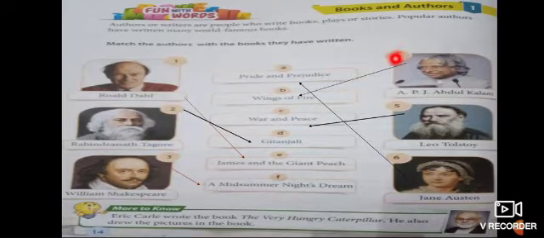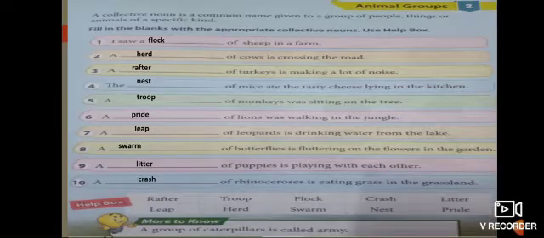Fourth is APJ Abdul Kalam. He has written Wings of Fire. Fifth is Leo Tolstoy. He has written War and Peace. And the last one is Jane Austen. She has written Pride and Prejudice. So let's move to our next chapter, that is Animals Group.